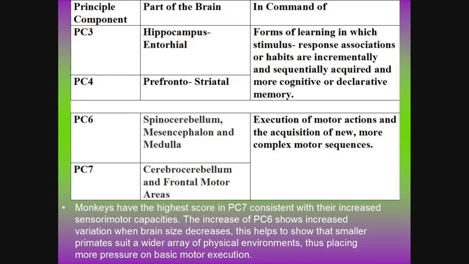Great apes show a decreased investment in PC6 and PC7. Humans follow the same trends as great apes, but have an additional investment in overall brain size. To conclude, the mosaic changes in the brain through evolution contribute more to explaining primate neural diversity rather than the increase and decrease in overall brain size.